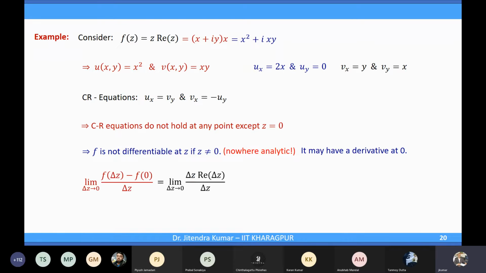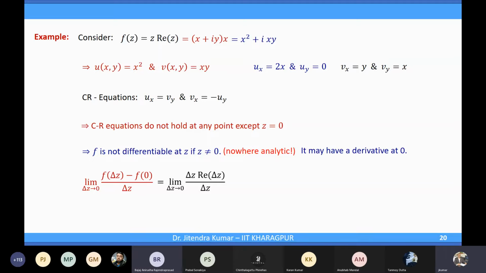Excuse me, sir. Actually, analyticity is not defined for a particular point, sir. Means if the domain is only a particular point, then can we not say that it is analytic at that point?